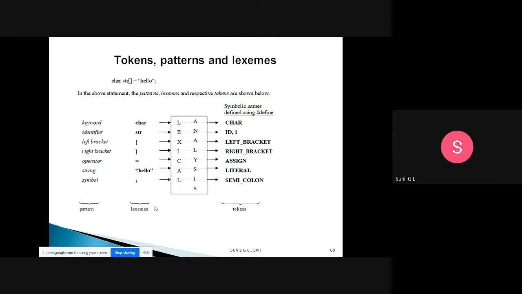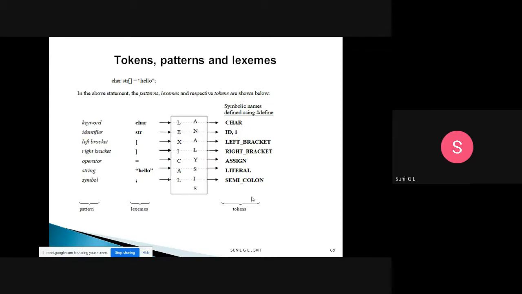So these are the lexemes, the sequences of characters we have given in the statement: char, str, hello, and so on. These are the patterns, which are nothing but descriptions of the lexemes. And these are the tokens, the symbolic names for each lexeme.